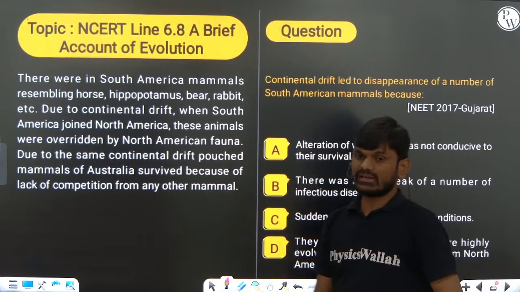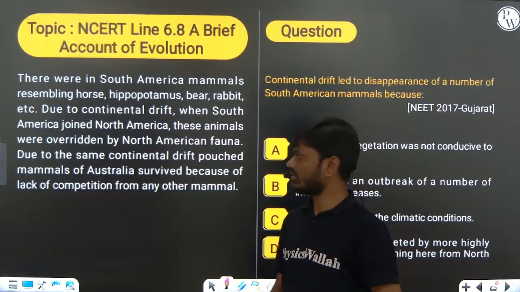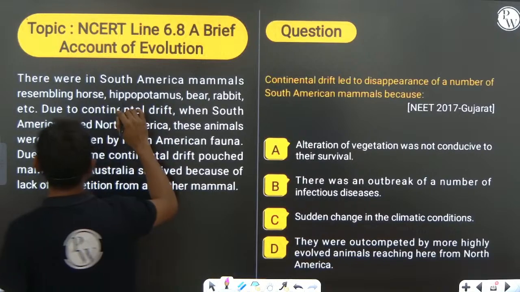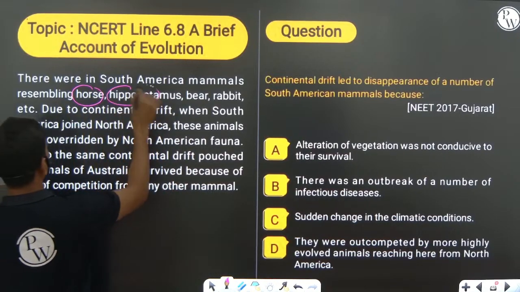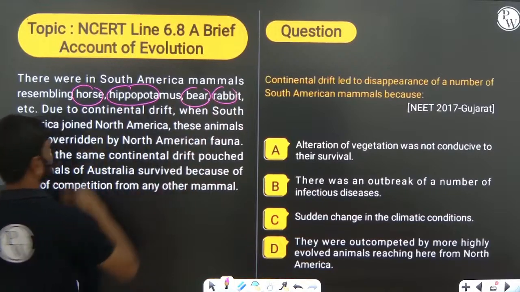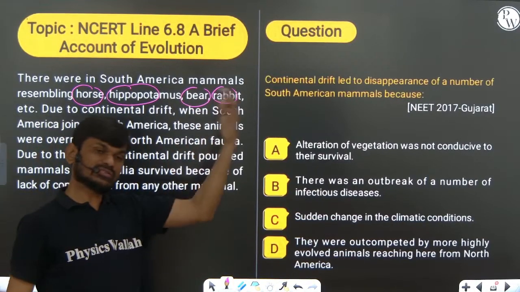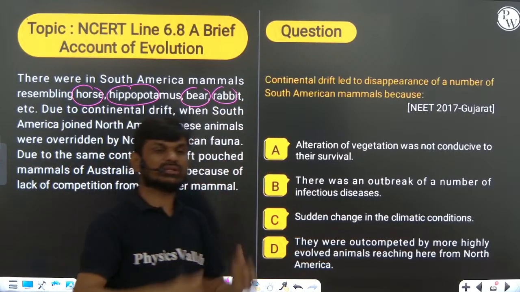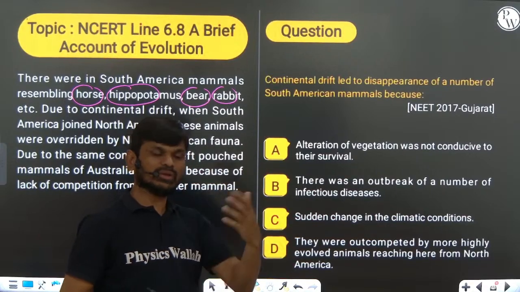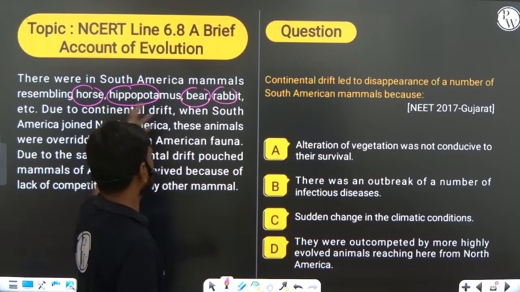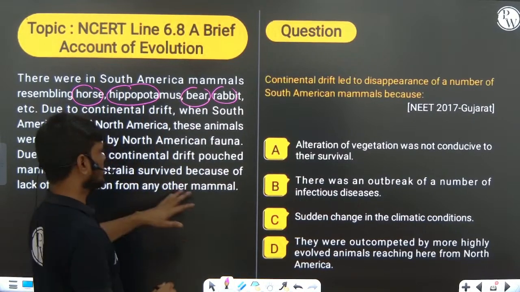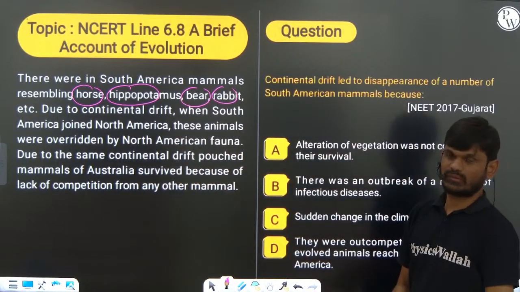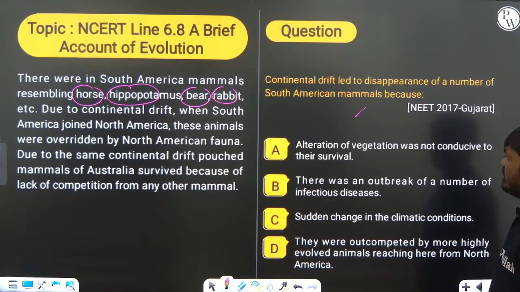So this continental drift is important. Earlier, when South America joined with North America, the animals present in South America resembled hippopotamus, horse, bear, rabbit. So these kinds of animals were existing in South America before it joined North America. When it joined North America, the fauna of North America dominated over them, and the fauna in South America went extinct. So they will ask this kind of question also from this area.